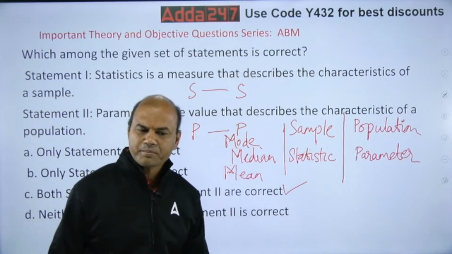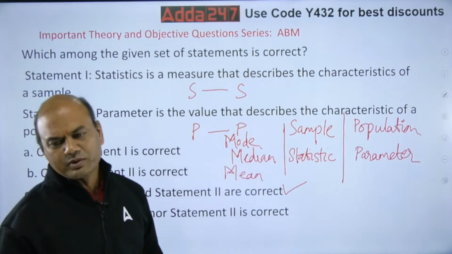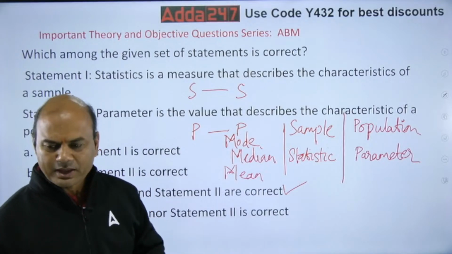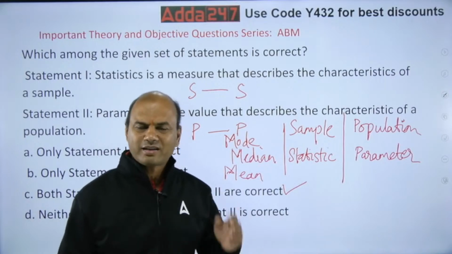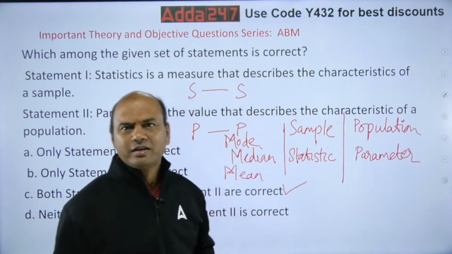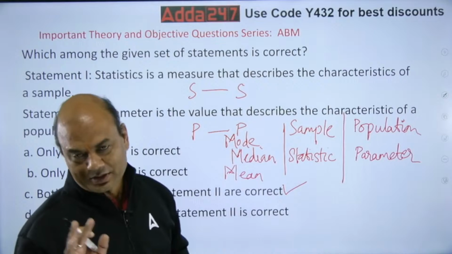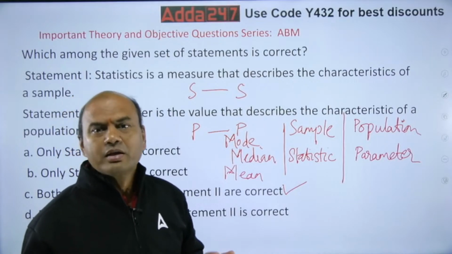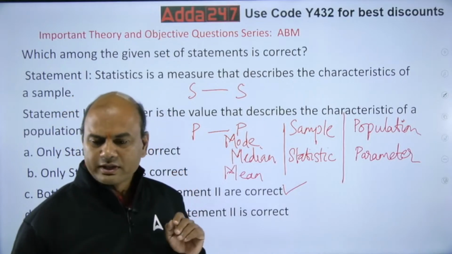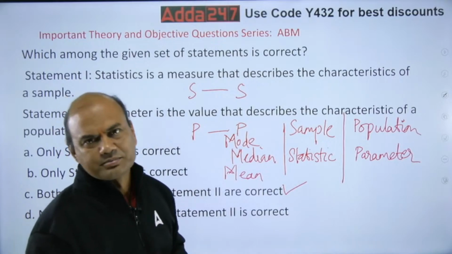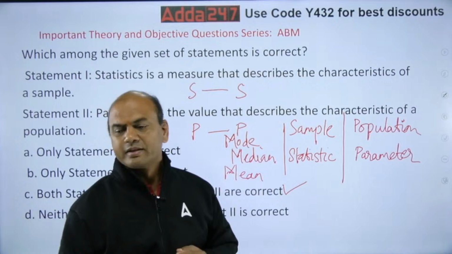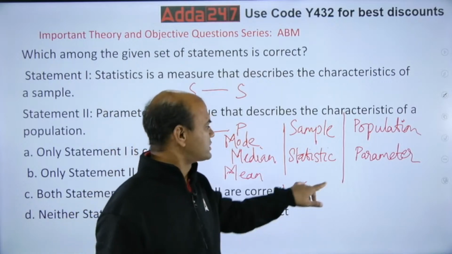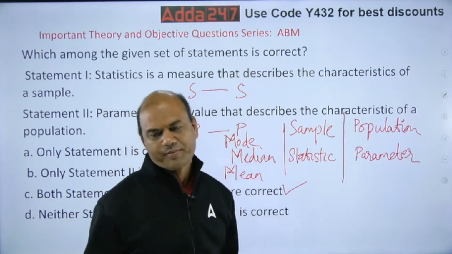Okay. Now, one thing I'll explain to you over here. Statistic and parameter. As the topic has come, that's why let me explain to you. Gyan baatenge. Right. This Gyan will be useful for you. Remember, you have a theorem called central limit theorem. This central limit theorem actually talks of these two things.